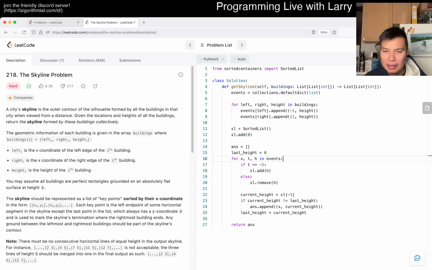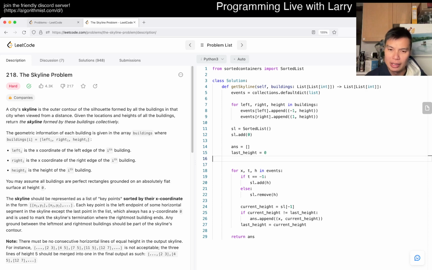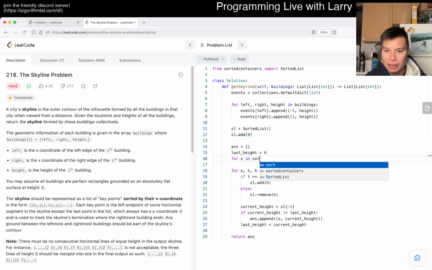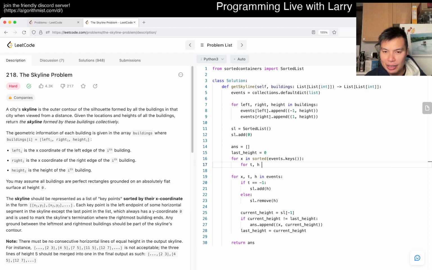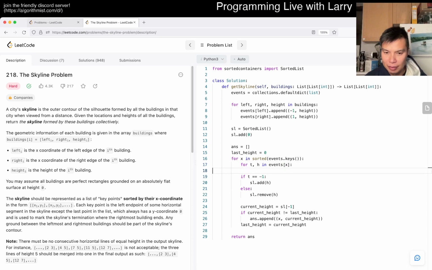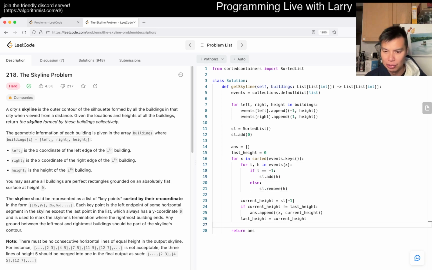Yeah, and then here what we want is, I guess we just rewrite most of this anyway. We don't need the last, I guess we still need the last side. I would like it. So now we do for x in sorted events.keys, right? And then for th in events sub x, then now we have this thing. And then we add and remove it, and then after that we do all this.